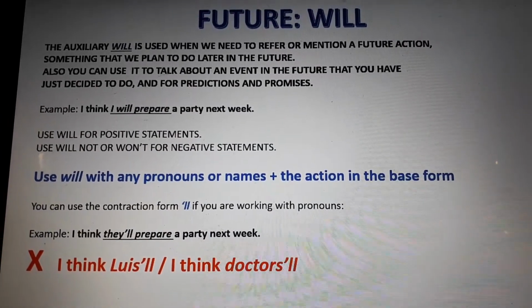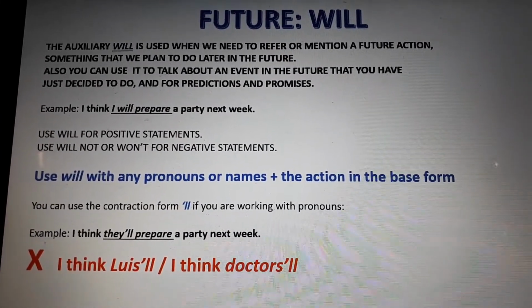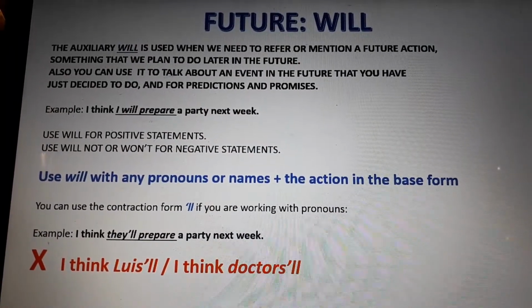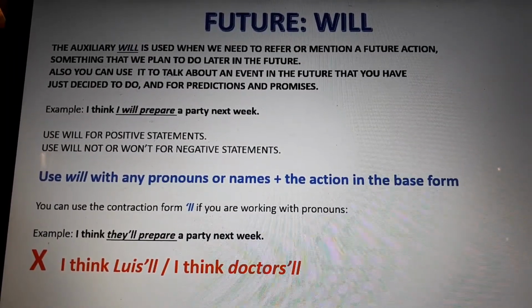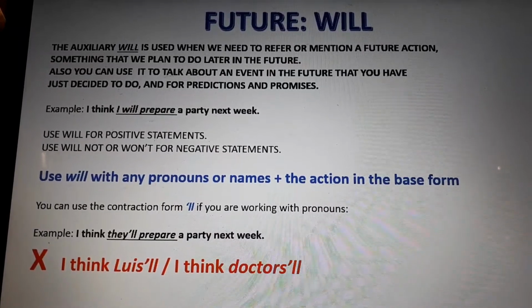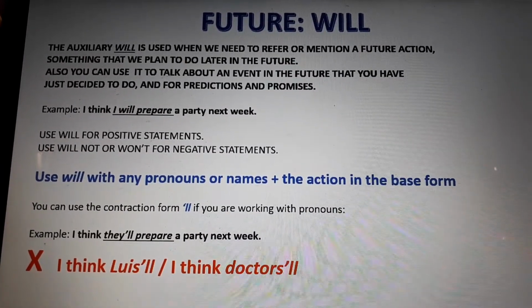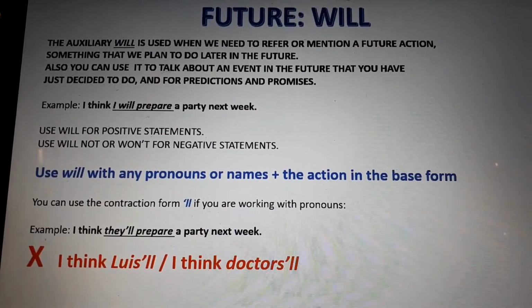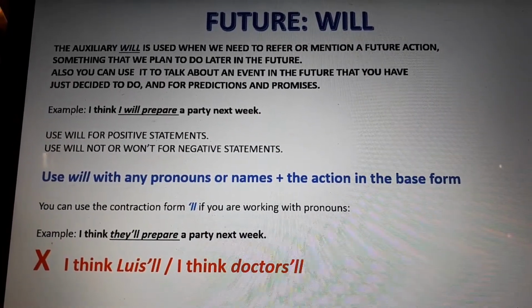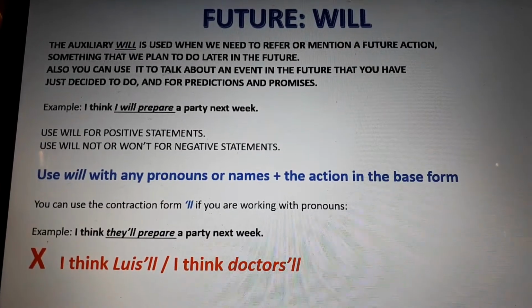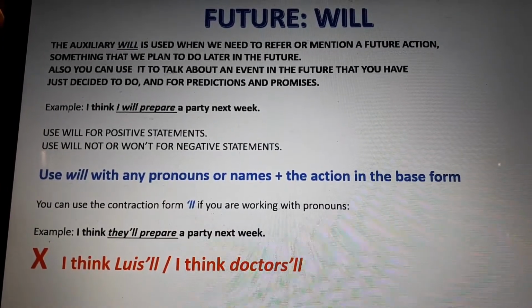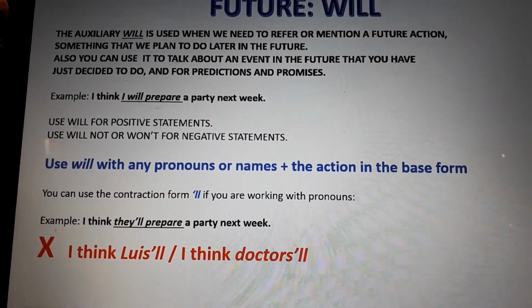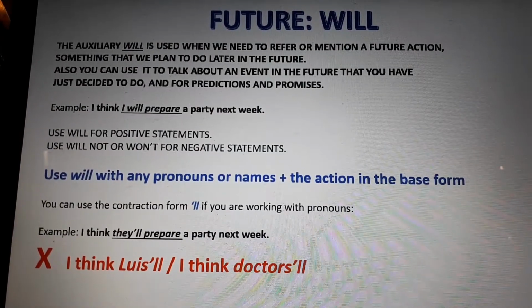Use will with any pronouns or names plus the action in the base form. That's the structure, okay. You can use the contraction form apostrophe double L if you are working just with pronouns: I, we, you, he, she, it, we, you, and they, and then apostrophe double L, okay? But for names, okay, for nouns, we can't use apostrophe double L, okay? For example, I think they'll prepare a party next week.